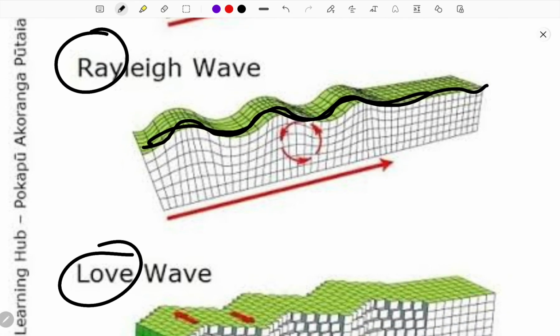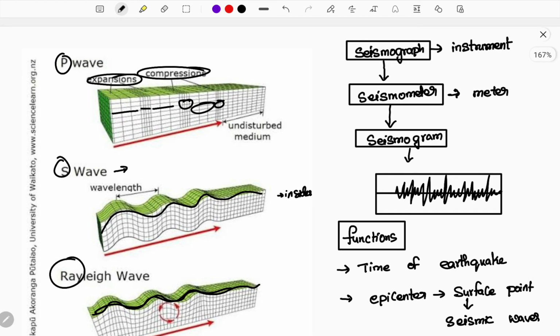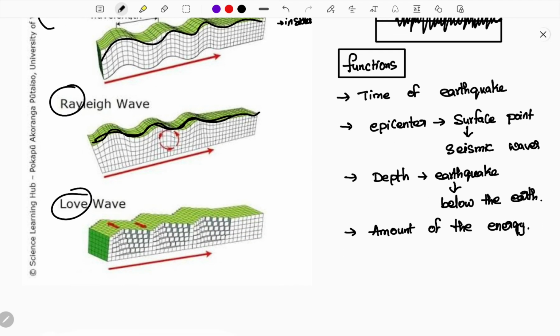This Rayleigh wave is very important, because see here, guys, P and S waves don't cause any damage since they are interior to the earth. They don't cause any damage to the surface. The waves that damage the surface are none other than Rayleigh and Love waves.